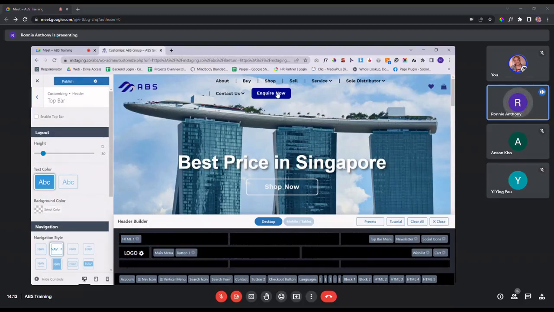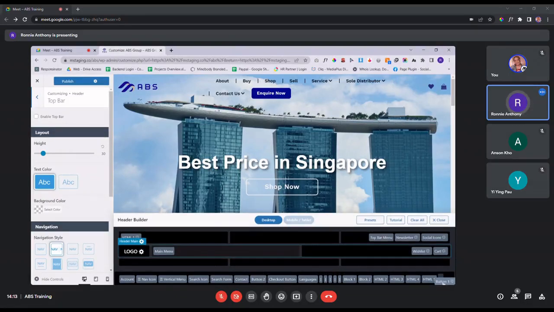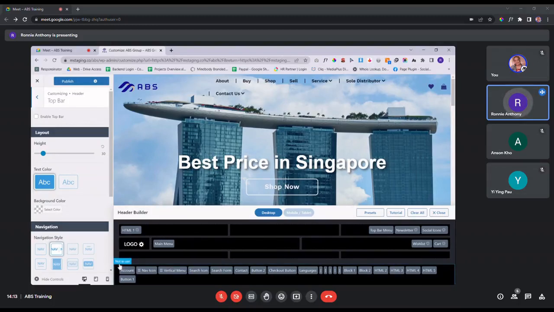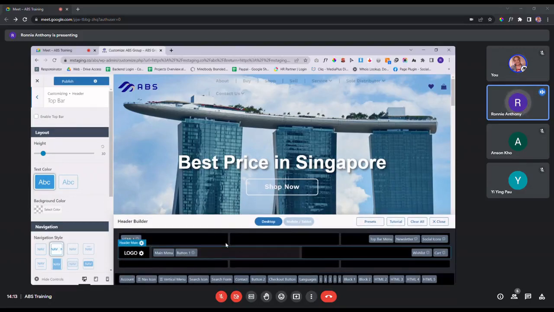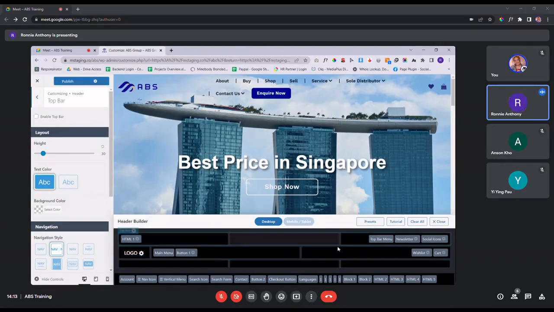So first, let's say for example, we want to remove this particular button. All you need to do is just drag it down below over here, because this one is called the not in use section. So any elements that are used to construct a header that are not being used will be stored over here. And then if you want to put it back, you just simply drag it back to the same position or a different position anywhere in the spaces that you see over here.